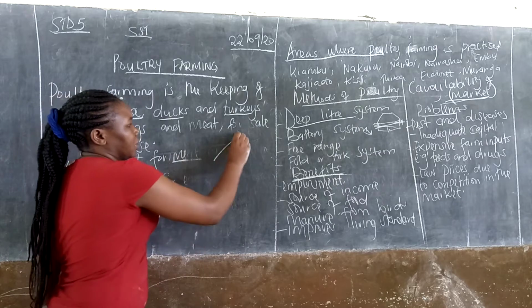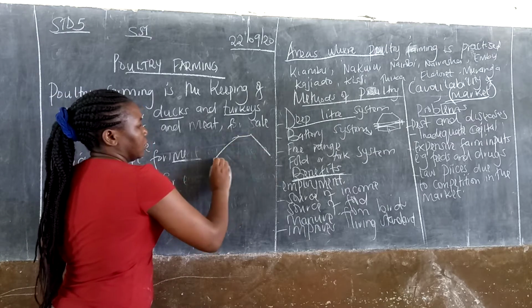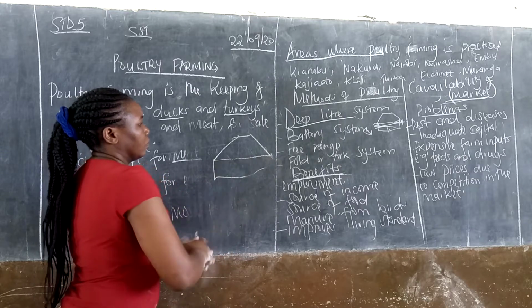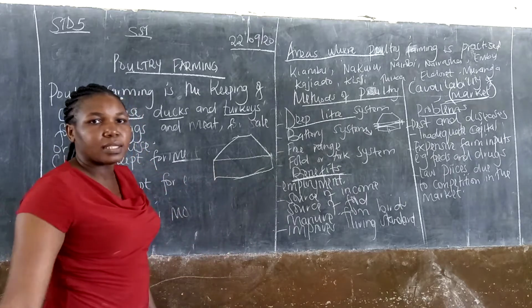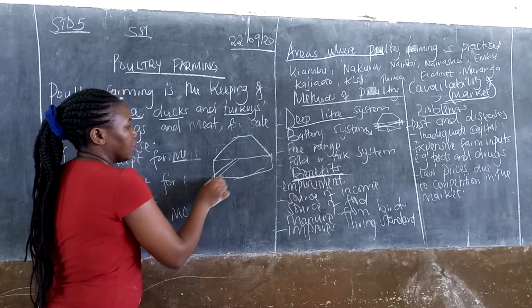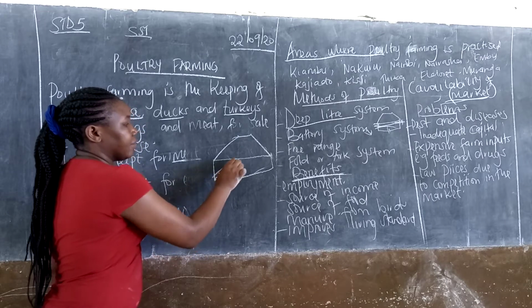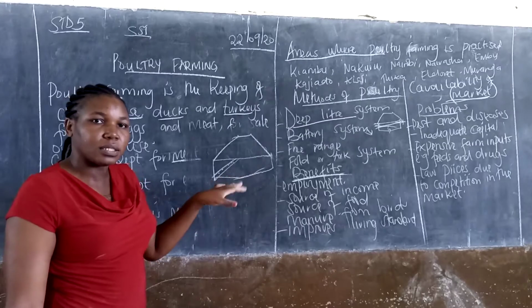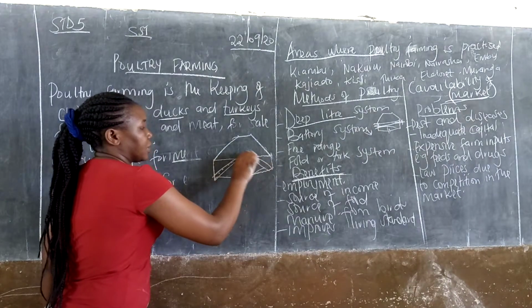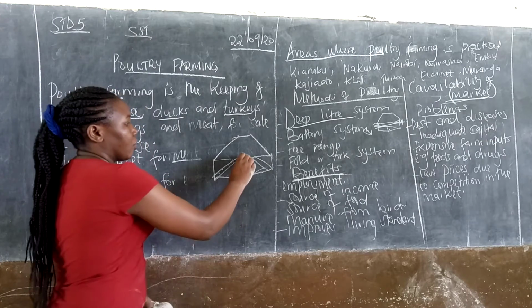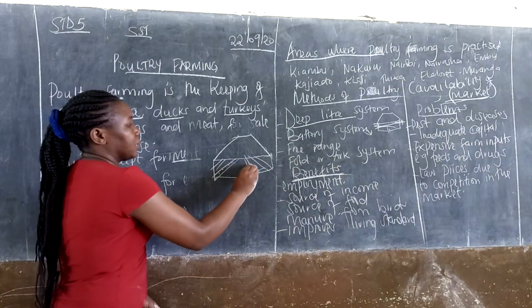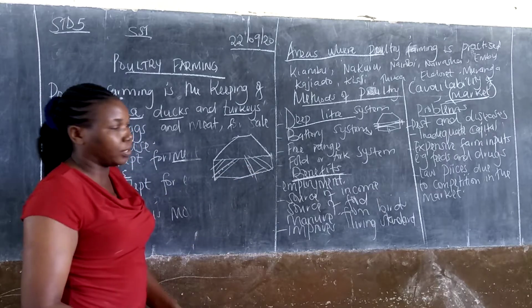This is our house. Inside this house, there are columns, maybe like this, where the chicken are placed. Different columns, rows and columns are built there. So inside the columns is where the chickens are placed.